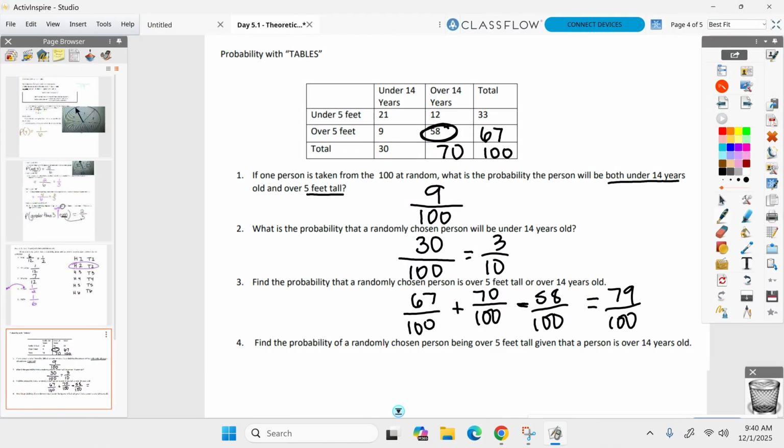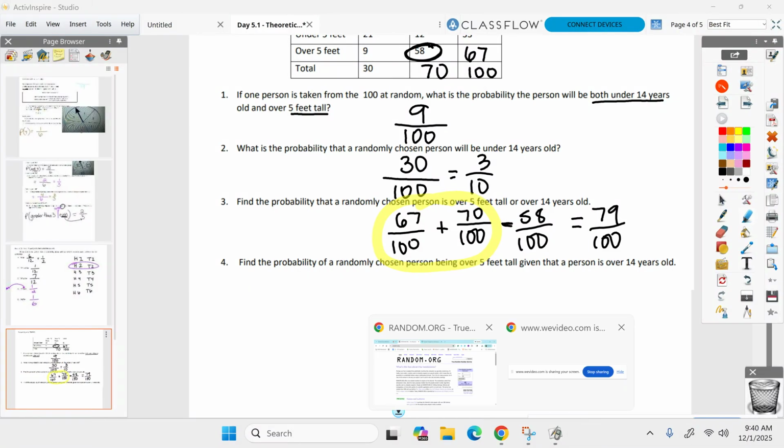Guys, are we okay with the or? You cannot count somebody twice. You know you did something wrong when you add up those things and it's over 100. Something must have been wrong. You can't have a probability bigger than 1. We've talked about that. So if you're getting something bigger than 100, wait a second, I did something wrong. Oh, yeah, I counted 58 people twice, and I can't do that. All right, next up. Now the givens.